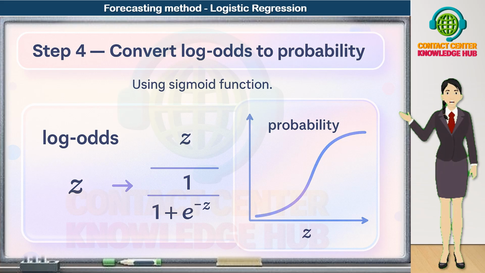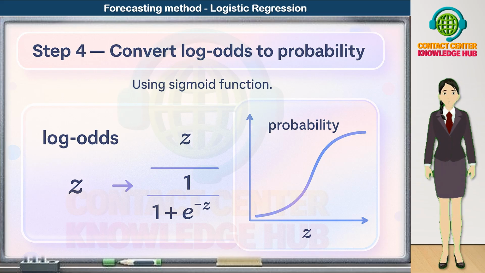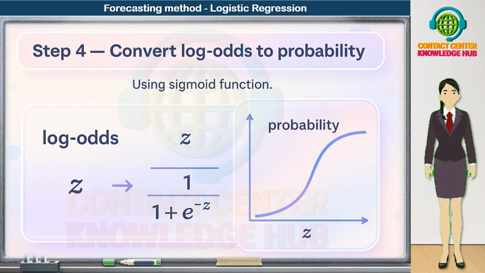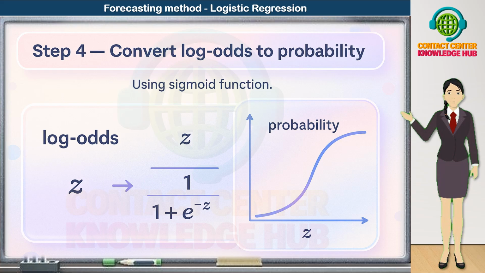But log odds are not intuitive for business users. We don't want log odds, we want a clear probability between 0 and 1. To do this, we apply the sigmoid function, also called the logistic function. The sigmoid function is P = 1 / (1 + e^-Z). In simple words, we take the log odds score Z, plug it into the sigmoid formula, and the output is P, a clean probability. For example, 0.18, 0.45, or 0.78.